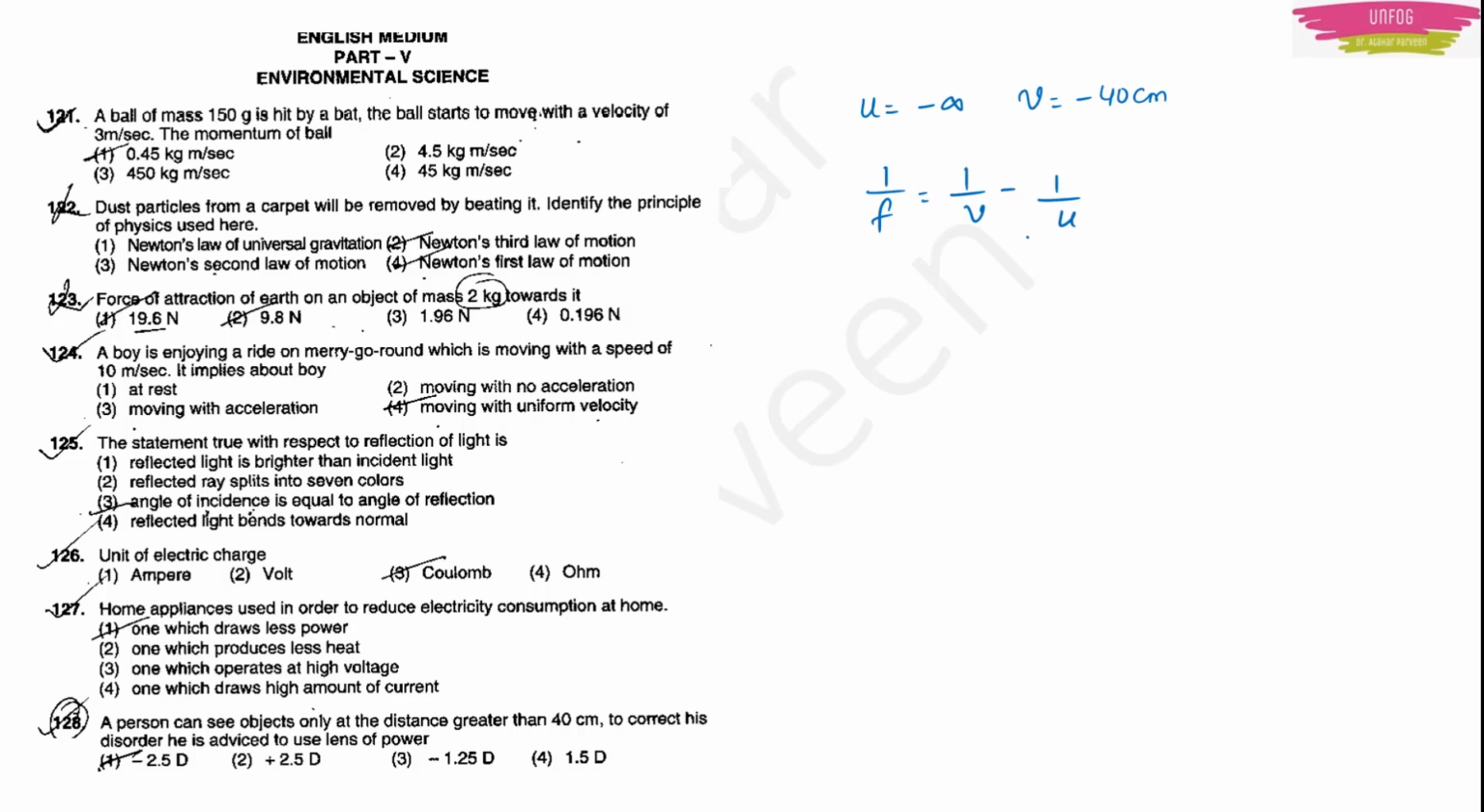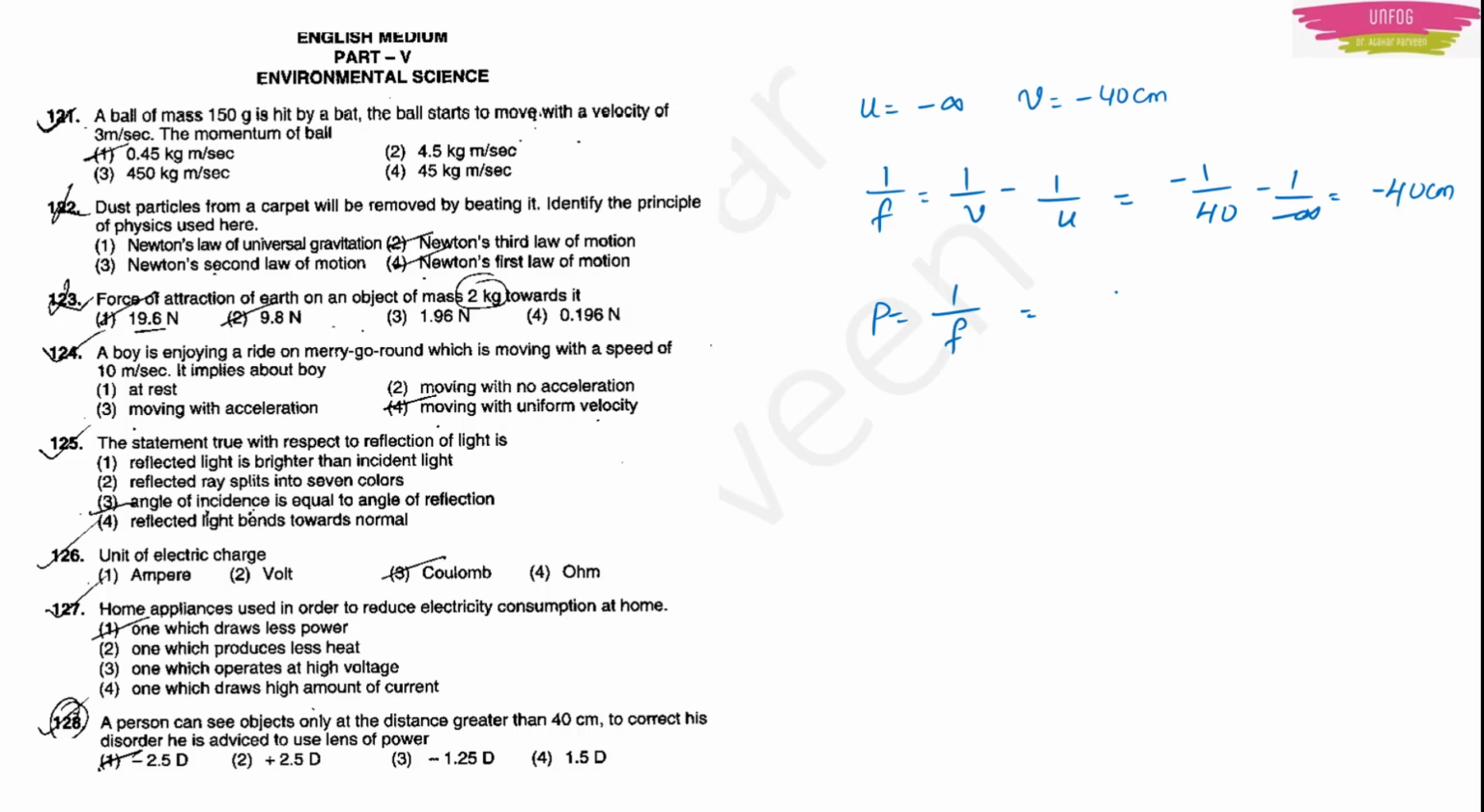Why we want focal length? Because we know that the power is 1 by focal length. If I want to find the power, I need the focal length. If I want the focal length, then I have to use this formula for concave lens. It will be minus 1 by 40 minus 1 by minus infinity. This will give you minus 40 centimeter.